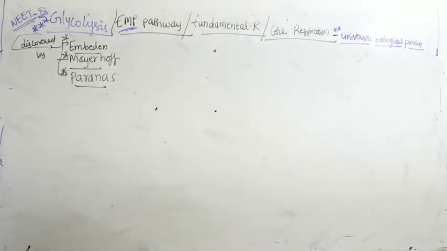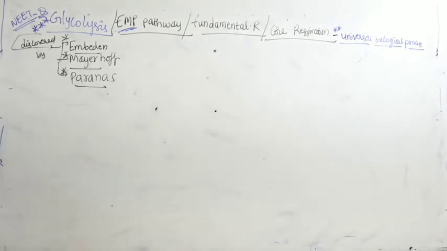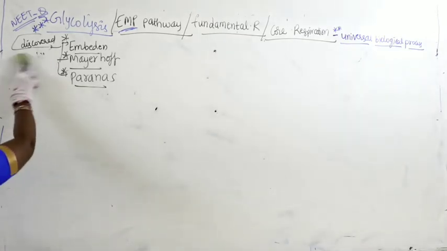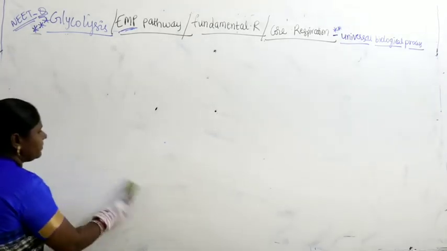Right. Now let us start with the pathway. So just note down the scientist names. I'll just erase the scientist names, because I need the total board for writing the cycle.